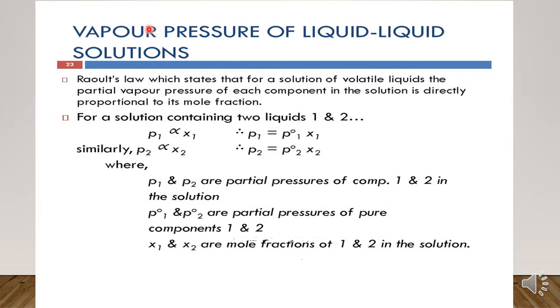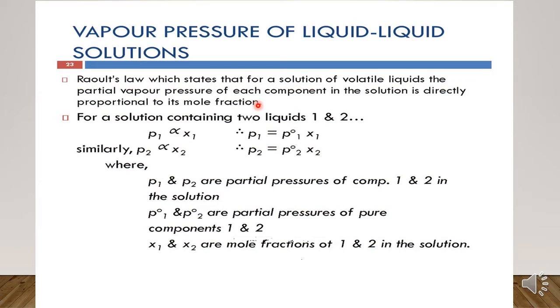In this particular topic, that is Raoult's law, we will be considering the vapor pressure of liquid-liquid solutions. When I say liquid-liquid solutions, it means that the solute is also liquid and the solvent is also liquid here. So what is the statement? Raoult's law states that for a solution of volatile liquids, the partial vapor pressure of each component in the solution is directly proportional to its mole fraction. So what does this mean?